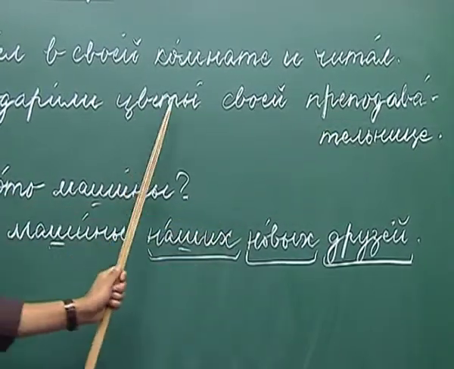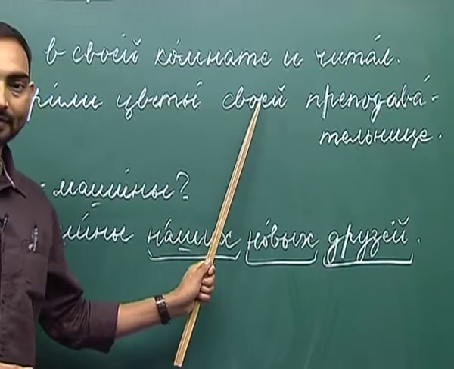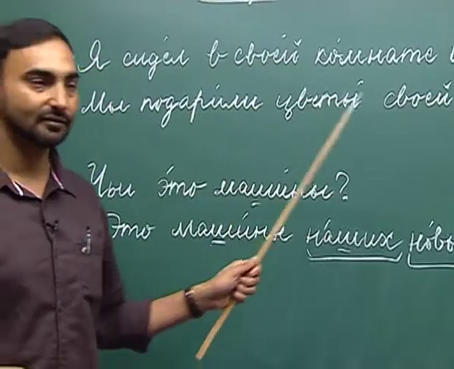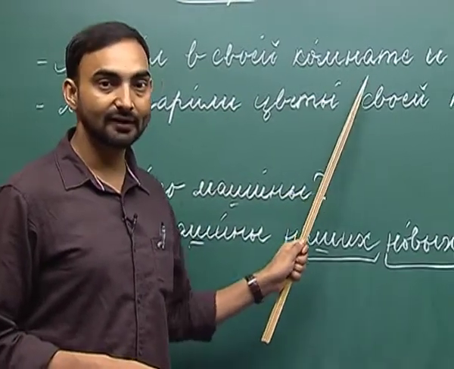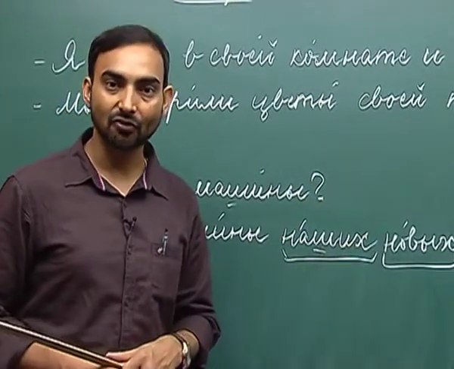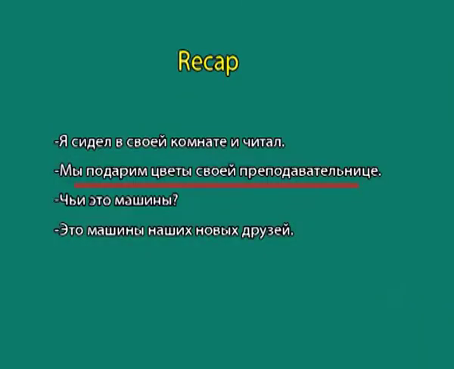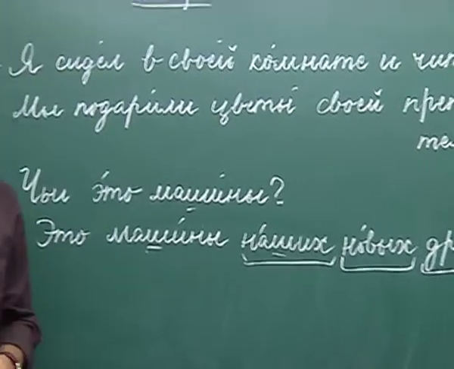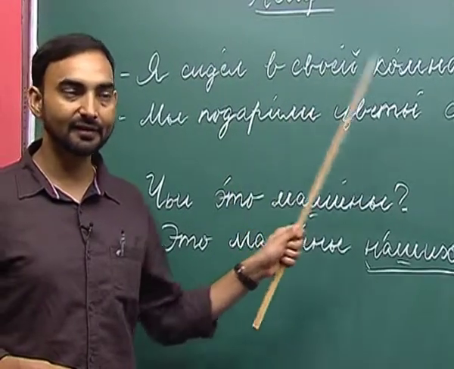So, here своей has been used in the dative case. Why? Because this represents the indirect object, кому. Кому вы подарили цветы? Мы подарили цветы своей преподавательнице. So, the feminine form of своя in the dative case is своей.